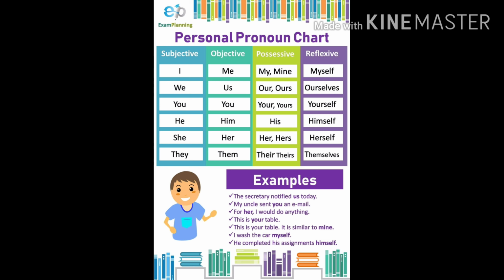Whereas you will remain you in subjective as well as in objective case. For example, you did this. This was done by you.